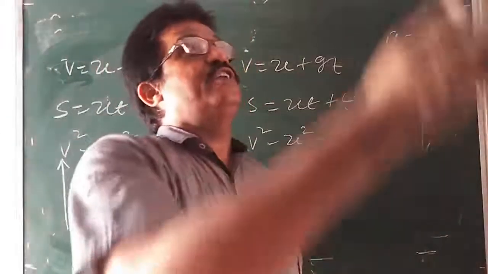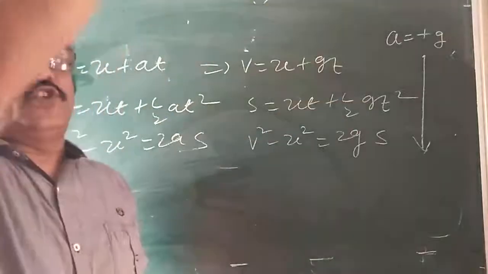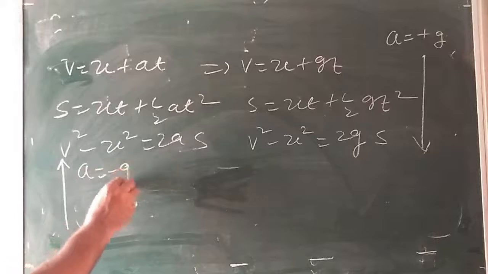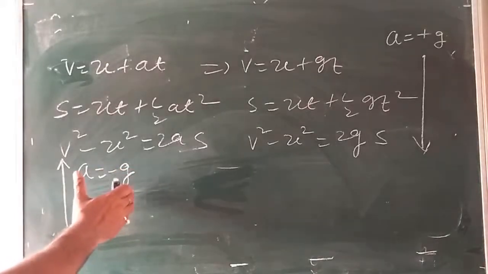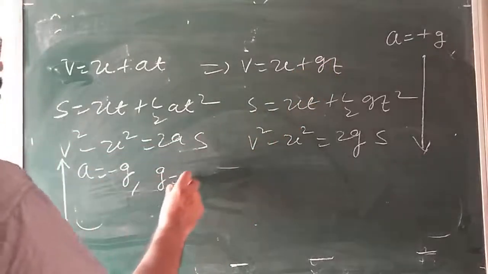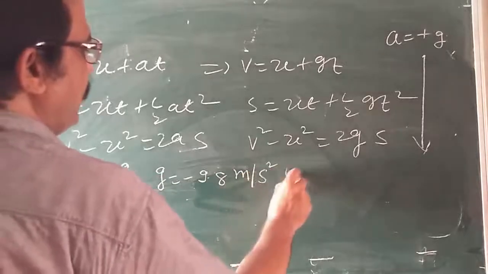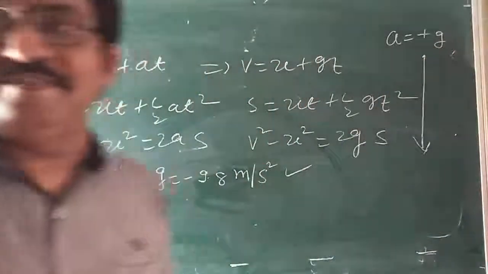Velocity goes on decreasing like this. Going upward, the velocity slowly decreases. Acceleration due to gravity is minus G. Is that clear? So you have to write negative acceleration there, and we can put G is equal to minus 9.8 meter per second square. Remember this when you solve numerical problems.